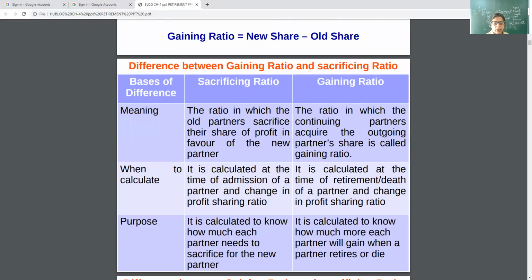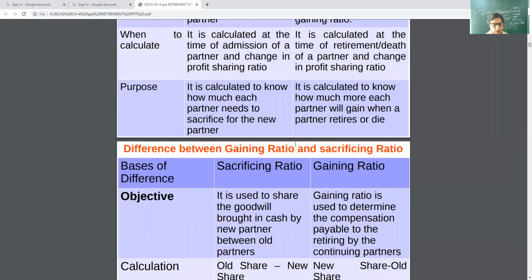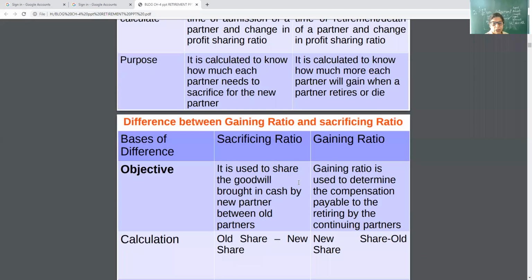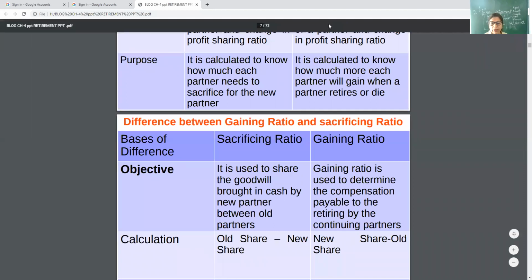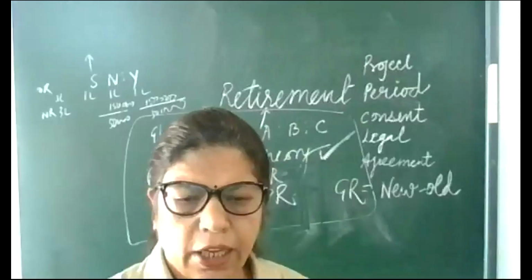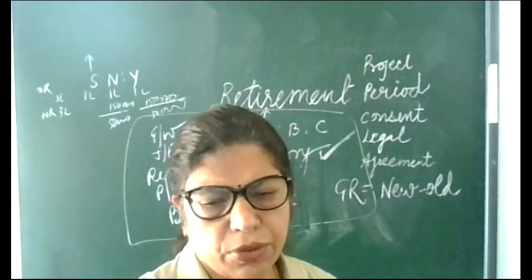And these are the differences between gaining ratio and sacrifice ratio. This topic I explained earlier in the chapter on admission also, but only the formula differs. Sacrifice is equal to old minus new and gaining is equal to new minus old. Okay, so I am sure you all must have understood today's topic, and if you need any help from my side, if you have any doubt, you can ask.